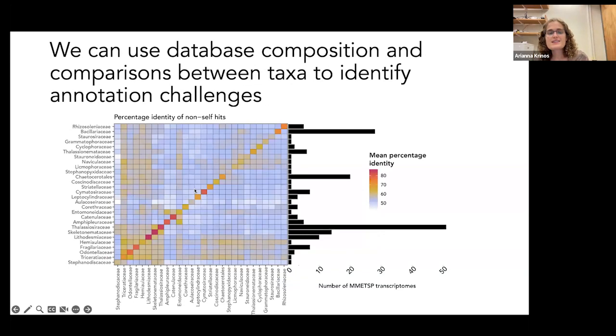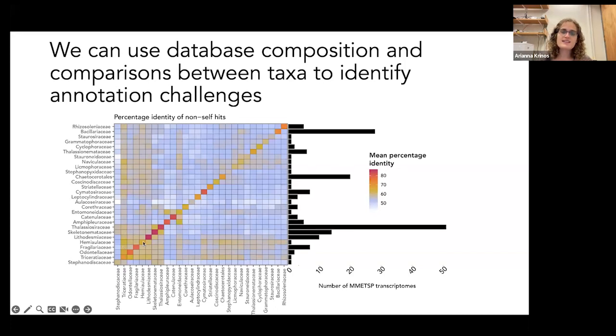So we might look at our database composition to try to get some answers about these discrepancies that we're seeing between taxa. First off, these black bars tell us how many representatives we had present in the database for each of the major diatom families that are listed here. And this very top bar is Rhizus lineaceae as compared to this bar down here being Hemialaceae. And what we see right away is that we don't have few representatives for Rhizus lineaceae compared to Hemialaceae. We actually have 3 times as many, and we have an exact match to the organism that's present in Narragansett Bay for family Rhizus lineaceae, as compared to having a relatively distant relative for Hemialaceae.